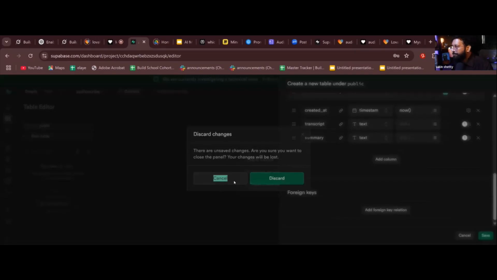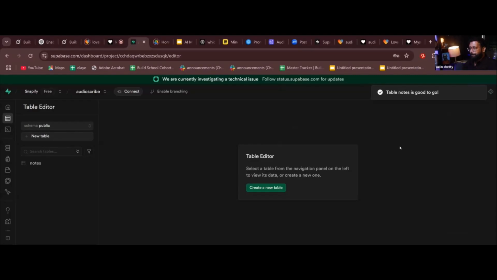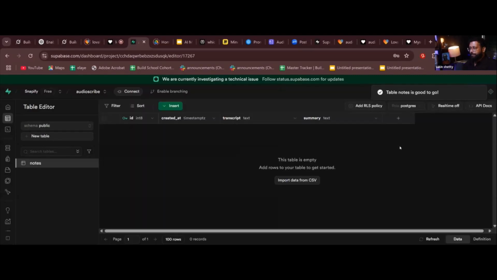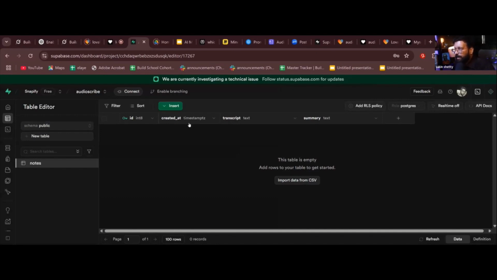Creating new table. Adding 4 columns to notes. Okay, so you can see there's an ID. It has a created stamp. It tells you what date or time it has been created. There's a transcript, there's a summary. Now I have a data table ready, database ready. Now whenever a summary or something is created, it gets stored here. Is it clear till now, creating table, columns?